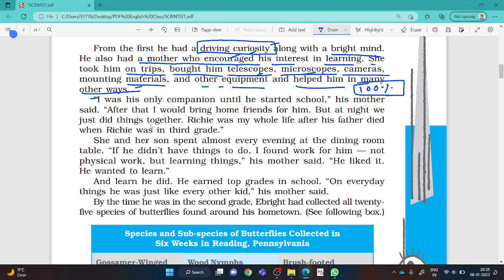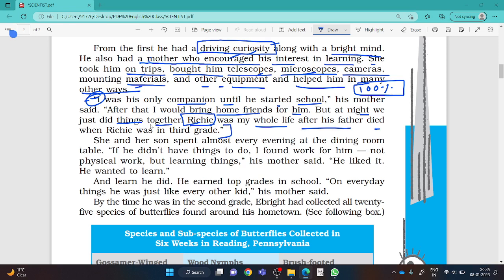Anyway, coming back to the next paragraph, I was his only companion. His mother said, I was his only companion until he started school. After that I would bring home friends for him, but at night we just did things together. Richie, meaning Richard Ebright, is called Richie in short, like Aditya is called Adi. So Richie was my whole life after his father died when Richie was in third grade.